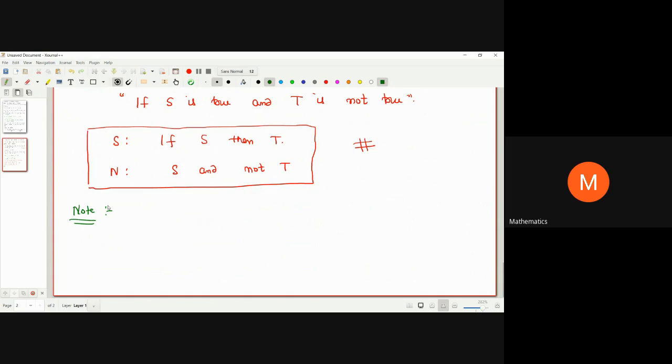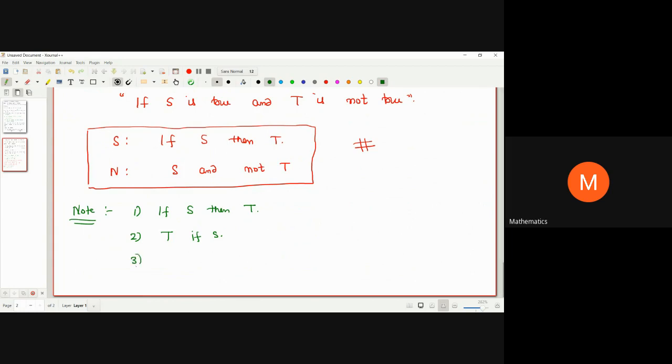This is very important, because if we have certain kind of, like I'm saying, if S then T, similar kind of statements may appear with different implications. So please note all these implications have the same meaning. Okay, I'm writing number one. So if I write if S then T, there is one case that we have already seen. Number two is T if S, it is also the same thing. Okay, T is true if S is true.